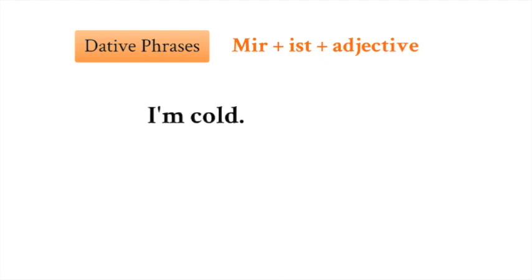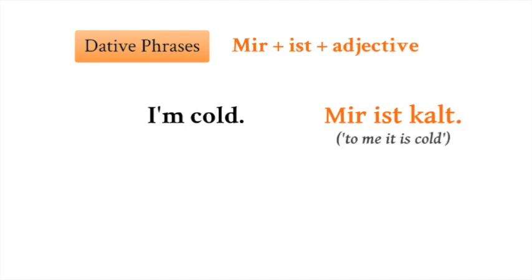Now we will continue with dative phrases, which consist of mir, which can be translated as me or to me, ist, which is equivalent to is, and an adjective. Let's have a look at the first phrase. I'm cold. In German you would say mir ist kalt. As you can see here, we have the dative case, and if you would translate this sentence word for word into English, then it would be, to me it is cold.